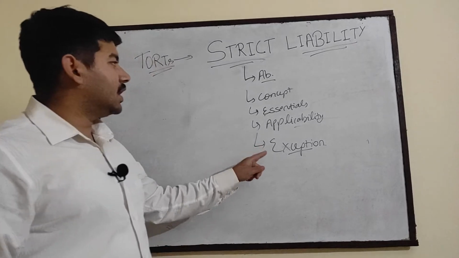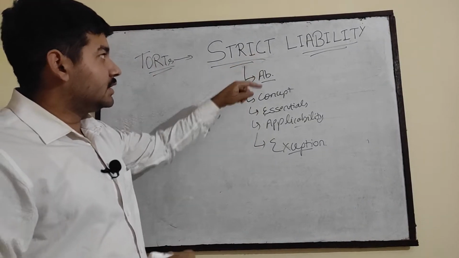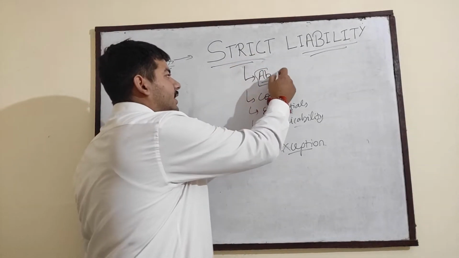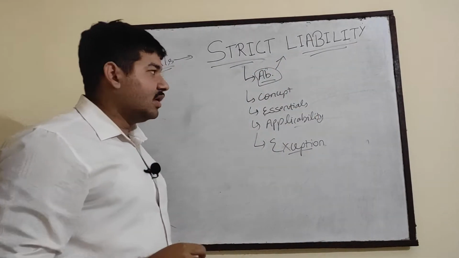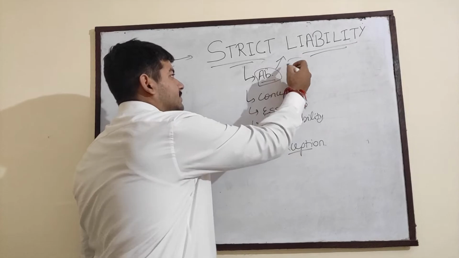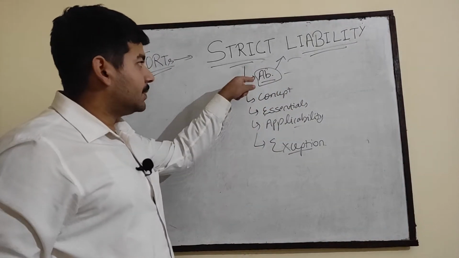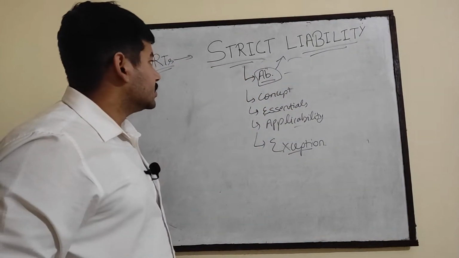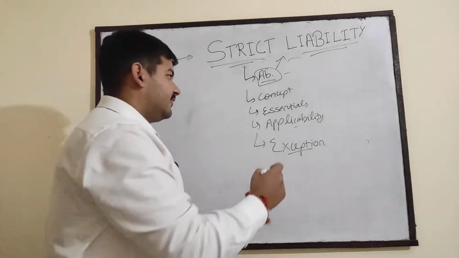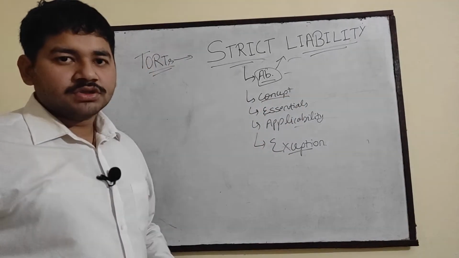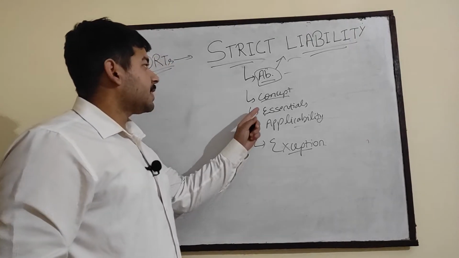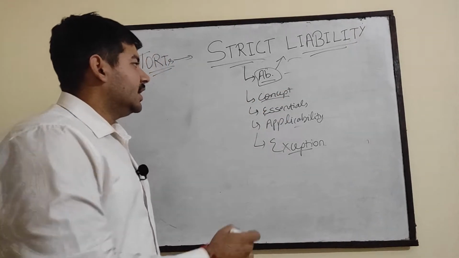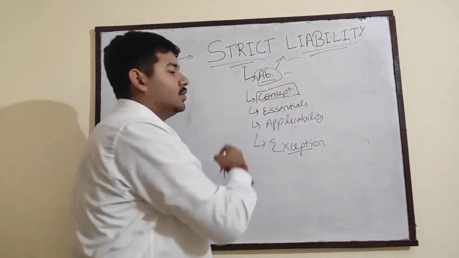So, in today's video, you will learn that absolute liability is related with strict liability. Basically, this video will clear both concepts regarding two topics of law of torts. Starting with the first topic, that is concept. What is the concept of strict liability? From where it is drawn, or what is the definition of strict liability? It will be dealt with under this heading only.